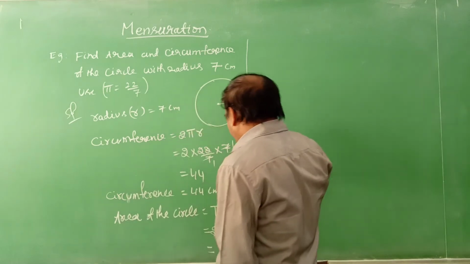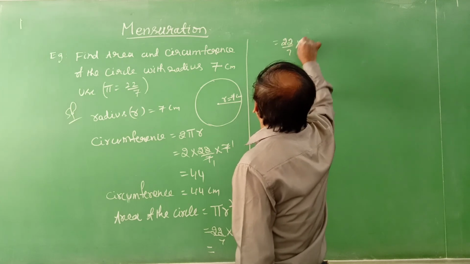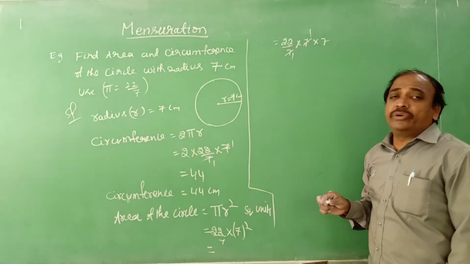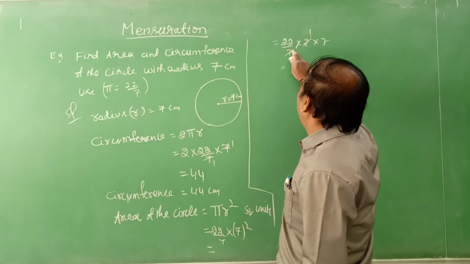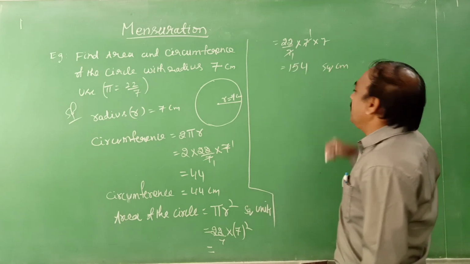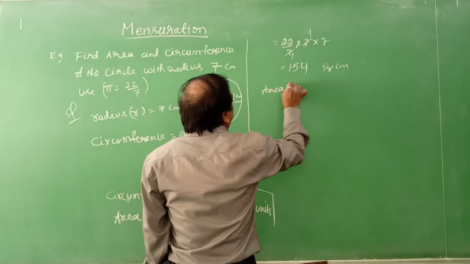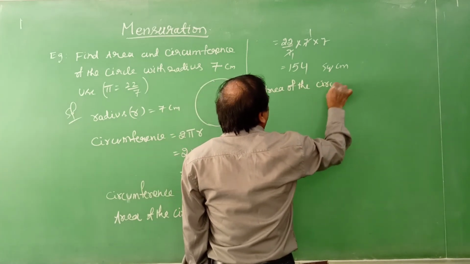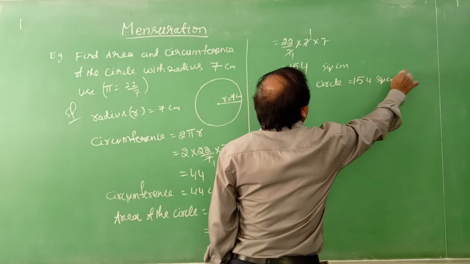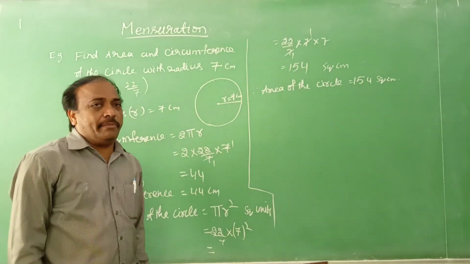So 22 by 7 into 7 into 7, the 7s are cancelled. 22 into 7, 22 sevens are 154 square centimeter. Therefore, area of the circle is 154 square centimeters.